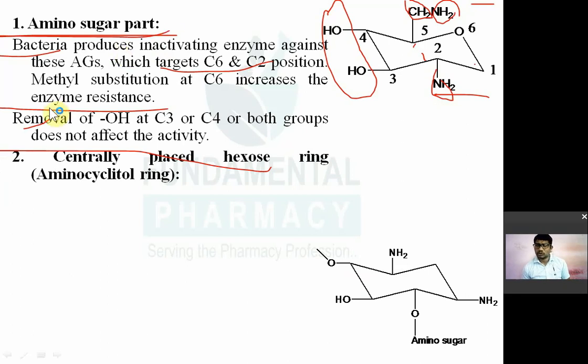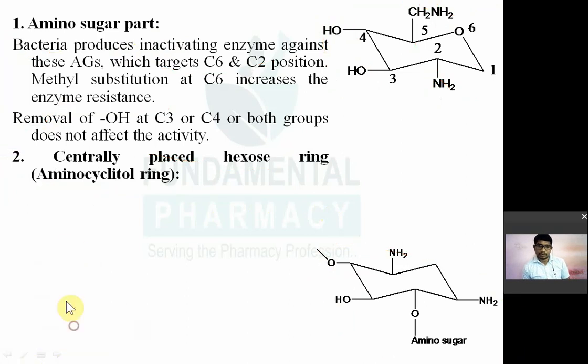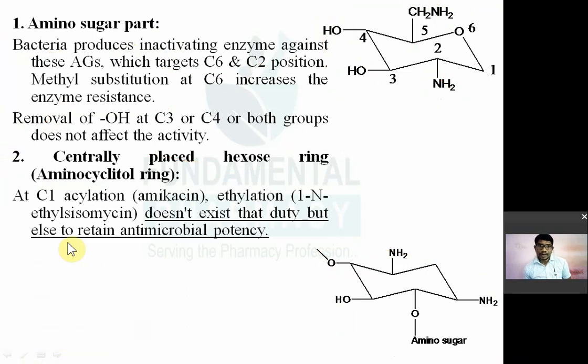Now the second one is the centrally placed hexose ring or aminocyclitol ring. तो ये हो गया आपका aminocyclitol ring. This is known as aminocyclitol ring. तो इसके ऊपर क्या क्या मॉडिफिकेशन कर सकते हो? First is C1 acylation और ethylation. C1 में acylation, यहाँ पे C1 कौन सा रहेगा आपका? ये रहेगा C1. C1 acylation is there in the case of amikacin. So acylation मतलब acyl group रहेगा उसमें amikacin में. Ethylation मतलब ethyl group रहेगा इसमें ethyl cyclomycin में.